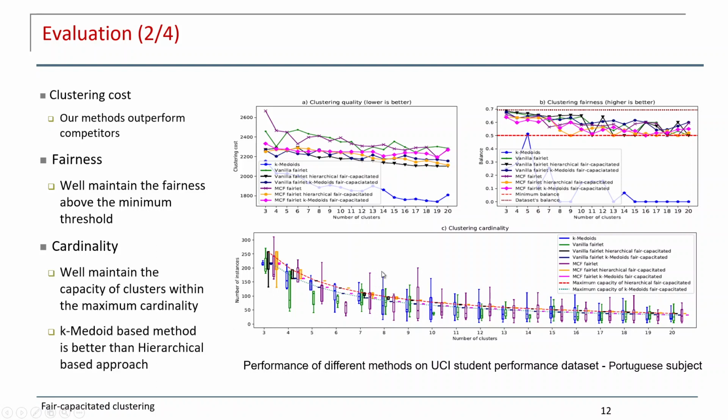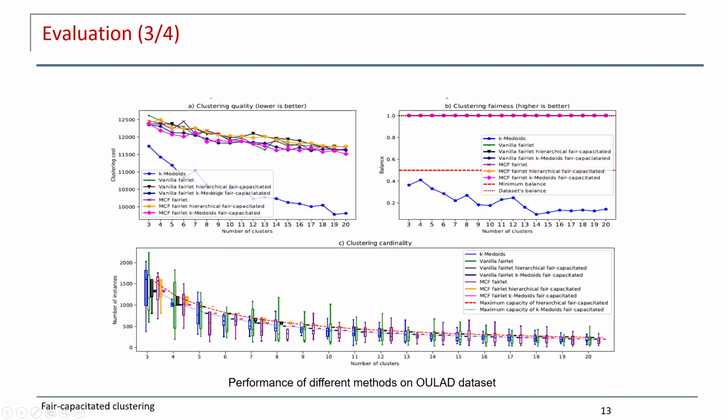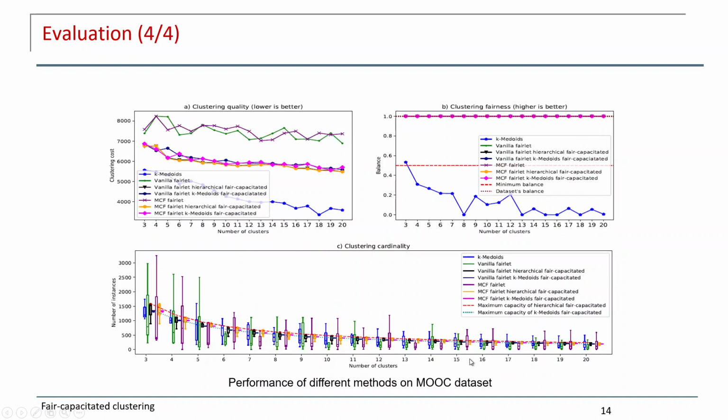And for the capacity, we have here the maximum capacity with the dash line and dot line, blue and red lines here. We see that our method can control the capacity very well, because the variance in terms of capacity in each cluster is very small. For other methods, the variance is very high. So we found that the k-medoids based approach is better than the hierarchical based approach. It's similar on the other datasets, OLAP and the MOF dataset.